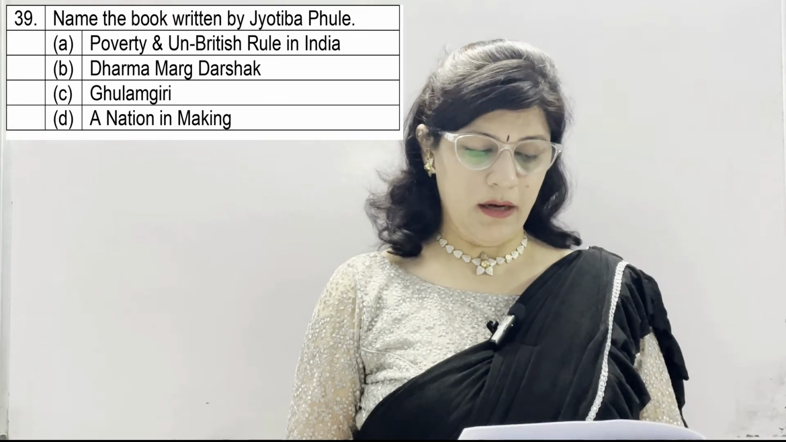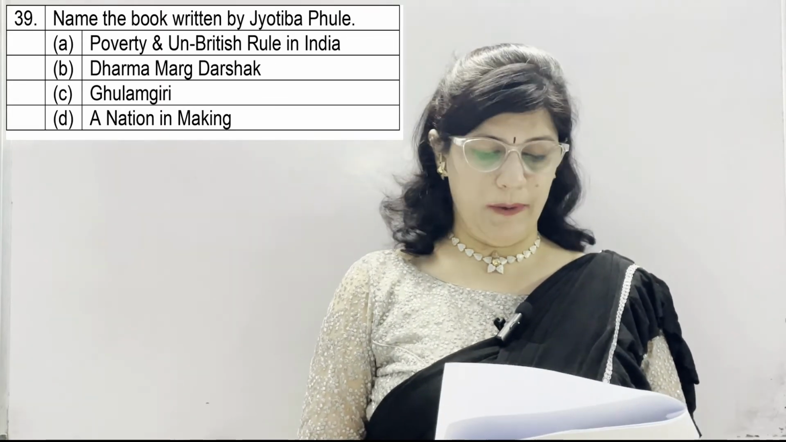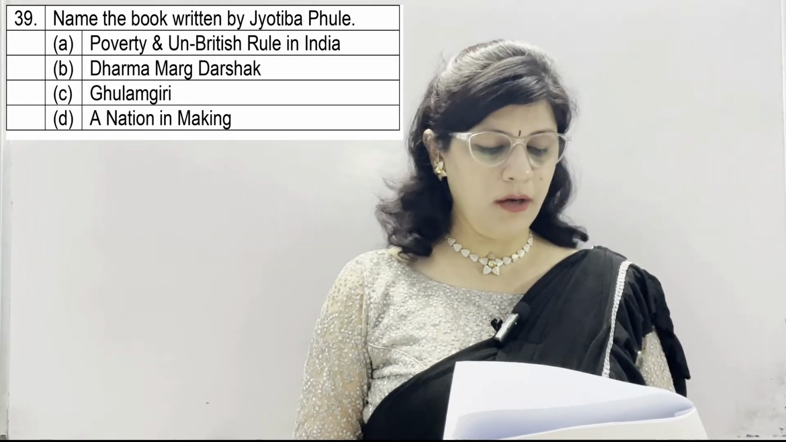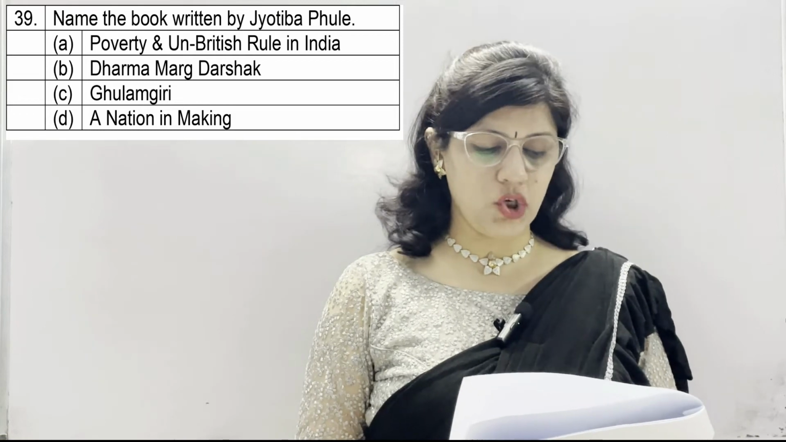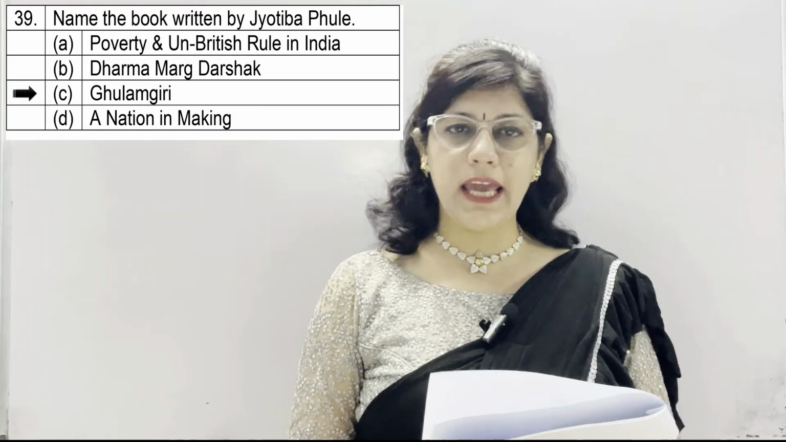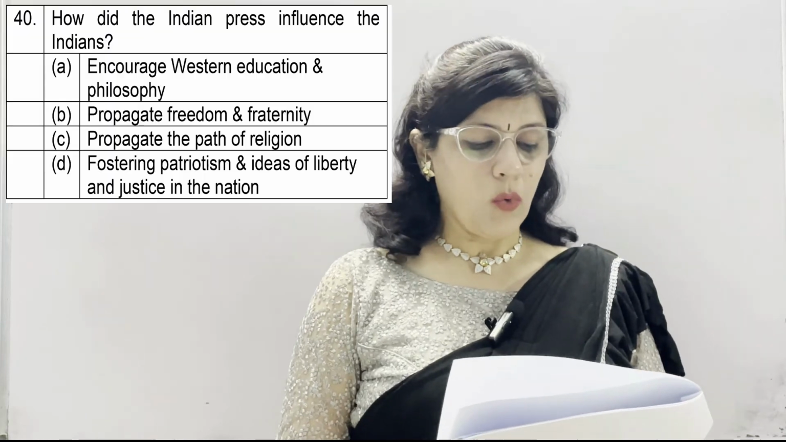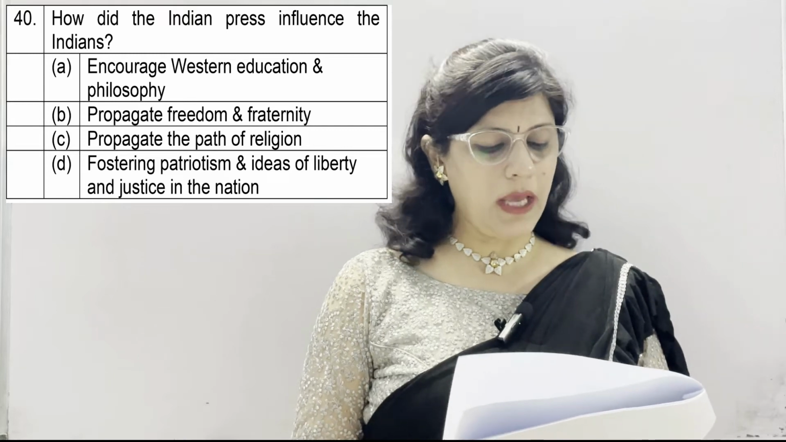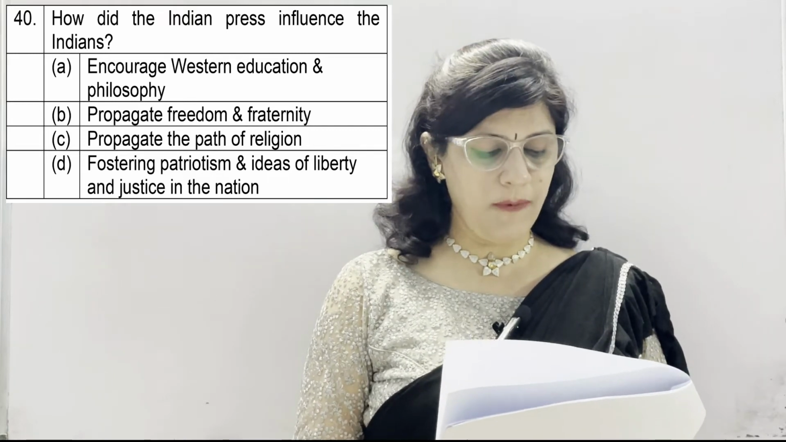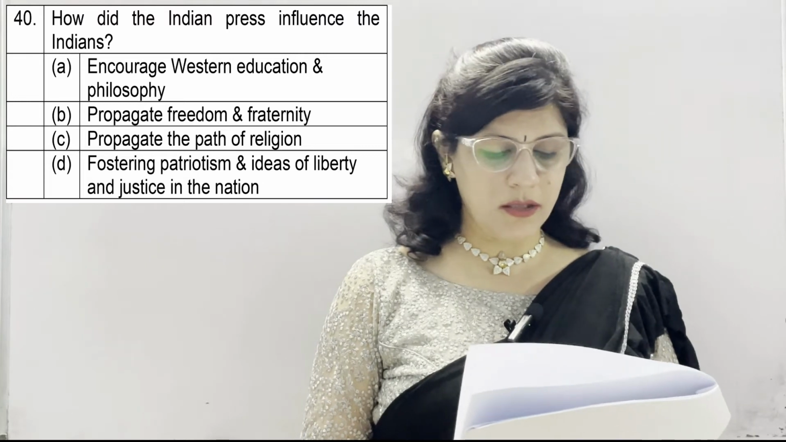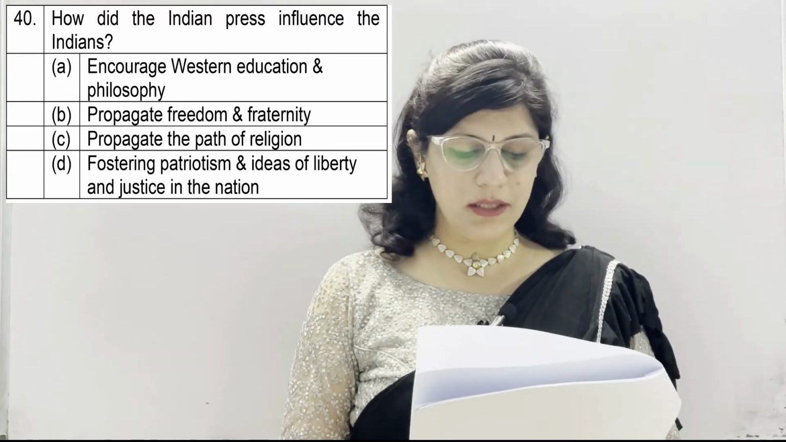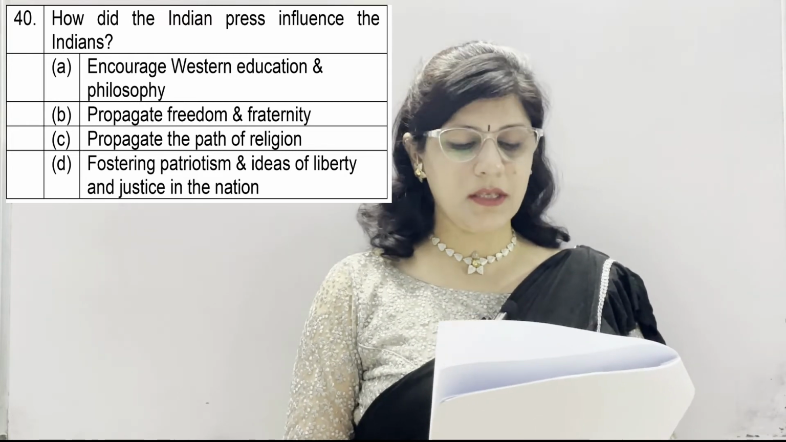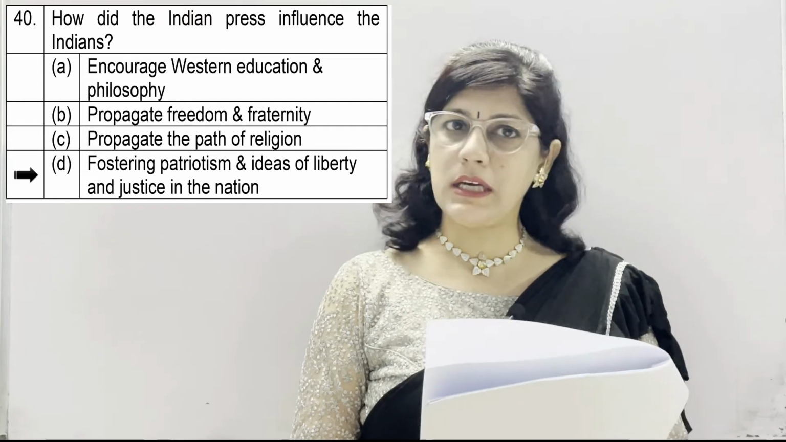Question number 39. Name the book written by Jyotiba Phule. A option, Poverty and Un-British Rule in India. B. Dharmardarshak. C. Gulamgiri. And D. A Nation in Making. And the correct option is C, Gulamgiri. Question number 40. How did the Indian press influence the Indians? A option, encourage Western education and philosophy. B. Propagate freedom and fraternity. C. Propagate the path of religion. And D. Fostering patriotism and ideas of liberty and justice in the nation, which is the correct option, D.